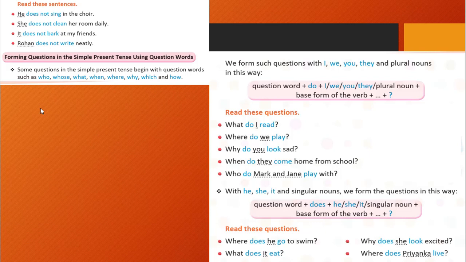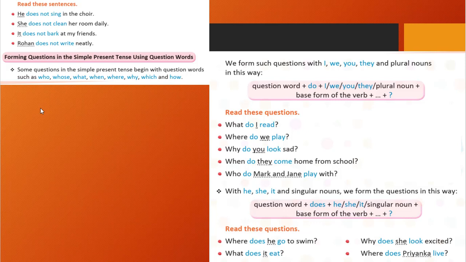Previously we have formed the negative sentences. This time we are going to form questions. Some questions in the simple present tense begin with question words such as who, whose, what, when, where, why, which, how. With these we can create a question sentence in the simple present tense. So let's see how we can create it.